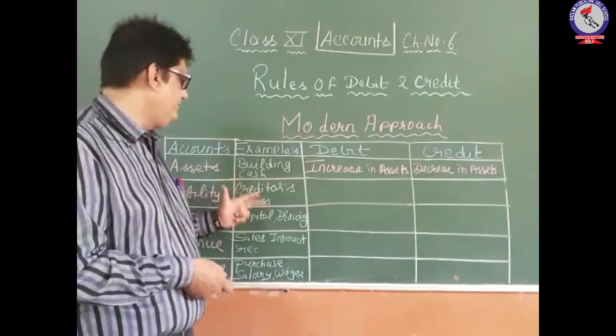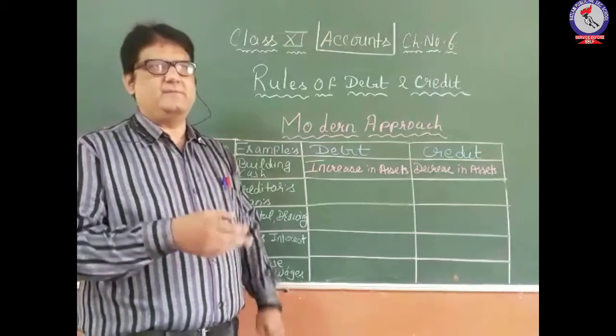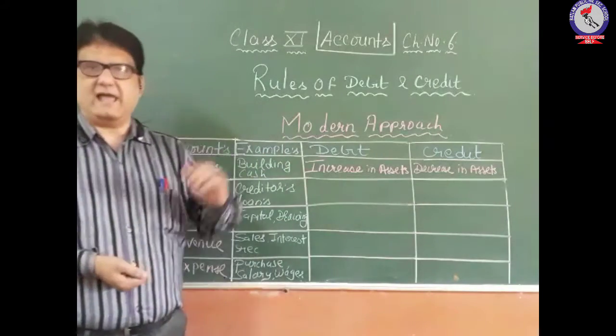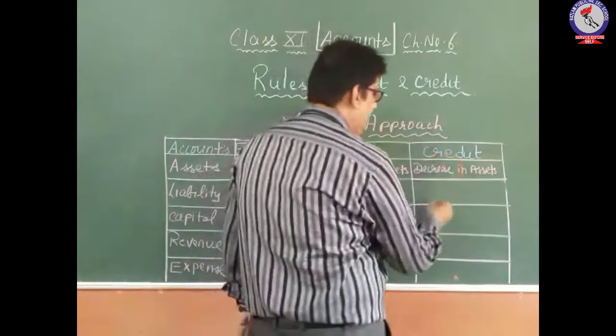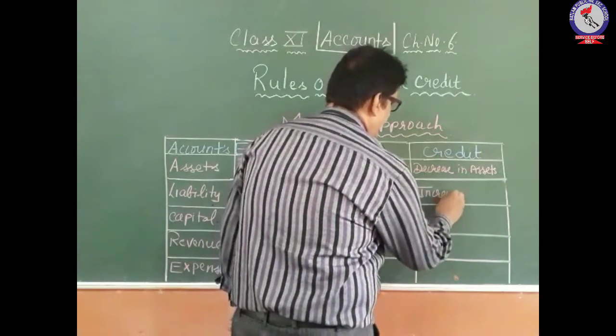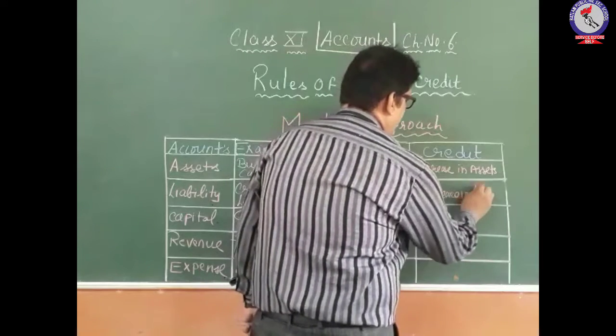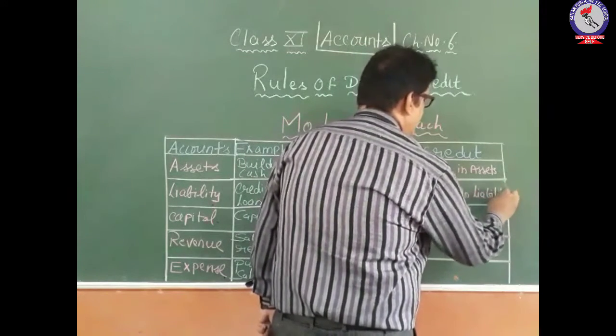So whenever there is a new liability, that means whenever an increase in the liability takes place, increase in liability should be credited.